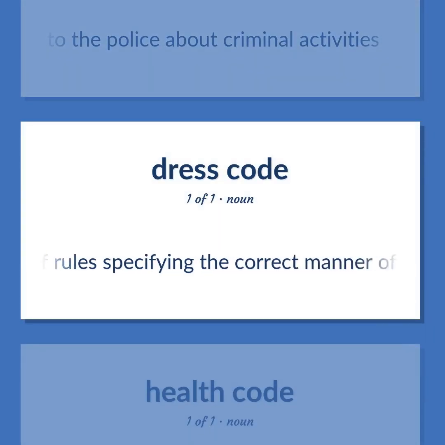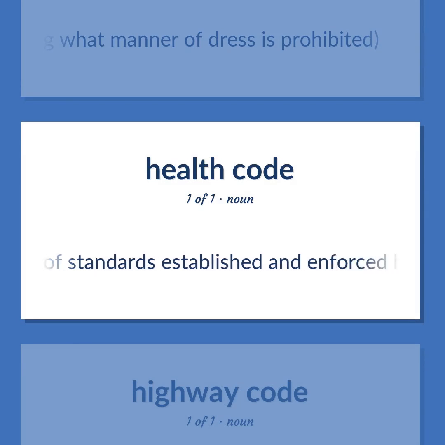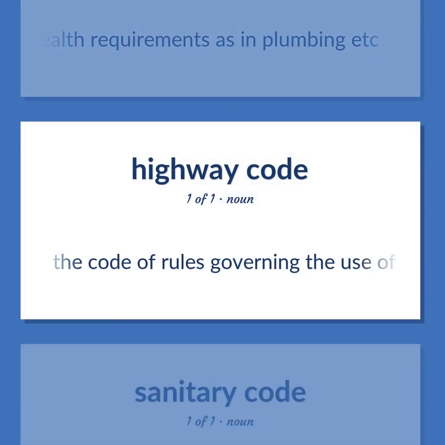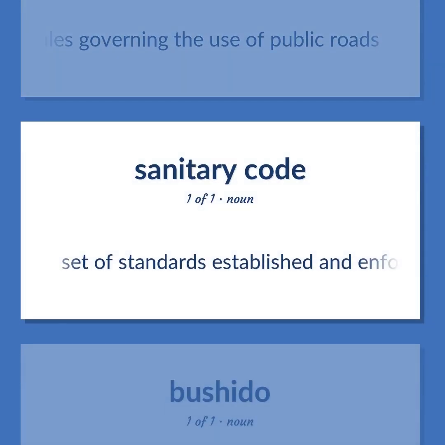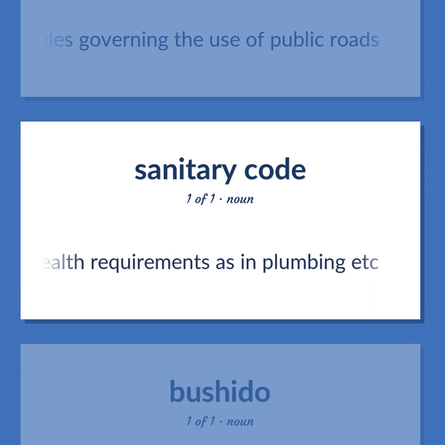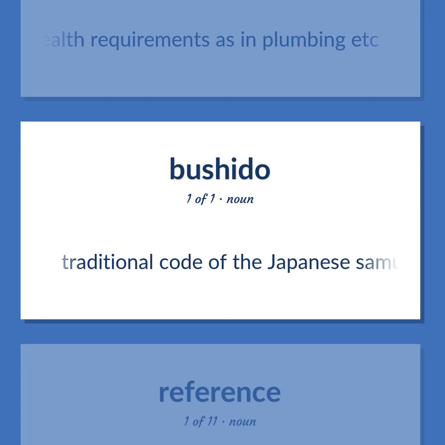A set of rules specifying the correct manner of dress while on the premises of the institution, or specifying what manner of dress is prohibited. Set of standards established and enforced by government for health requirements, as in plumbing, etc. The code of rules governing the use of public roads. Traditional code of the Japanese samurai which stressed courage and loyalty and self-discipline and simple living.